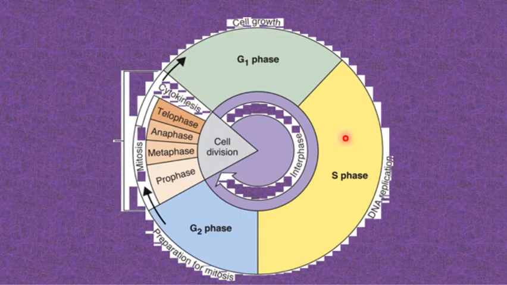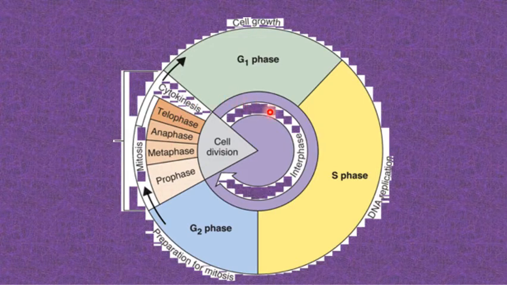In this image you can see the NCERT image which shows the cell cycle. It is divided into two phases, the interphase and the second one, mitosis. Interphase is divided into three parts, G1 phase, S phase and G2 phase, and then it comes to the mitosis or the M phase, which is divided into karyokinesis and cytokinesis.